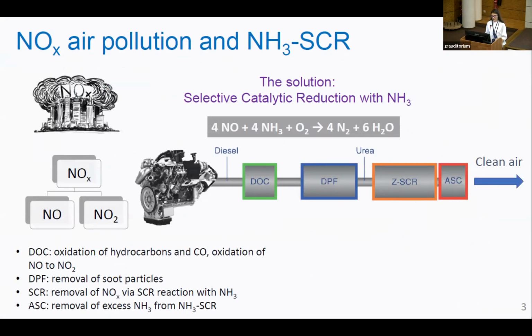Most modern exhaust gas aftertreatment systems are equipped with catalysts for ammonia SCR, which is capable of reducing over 90% of NOx emission, and which works as nitrogen oxides are reduced by ammonia in presence of oxygen to form